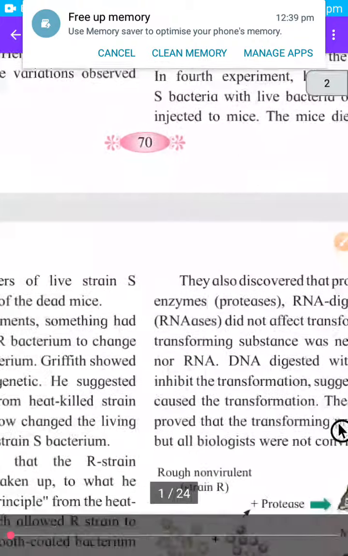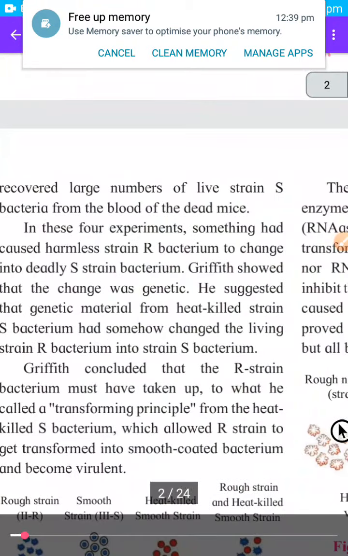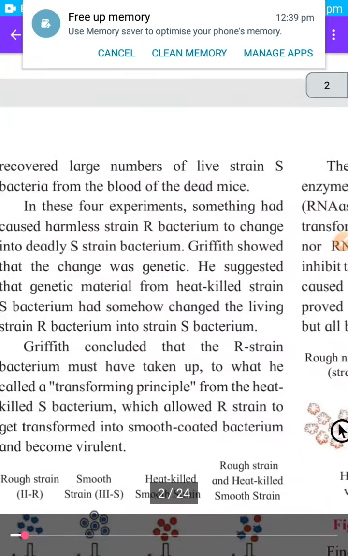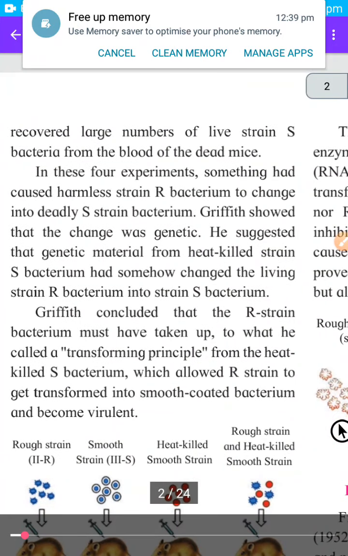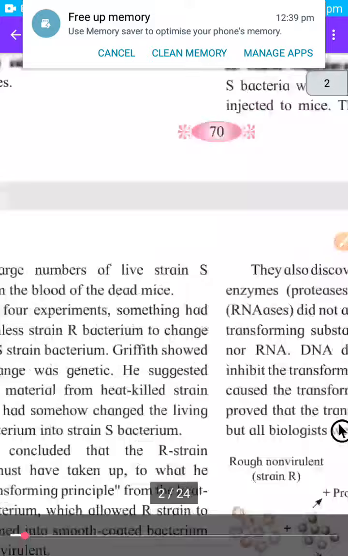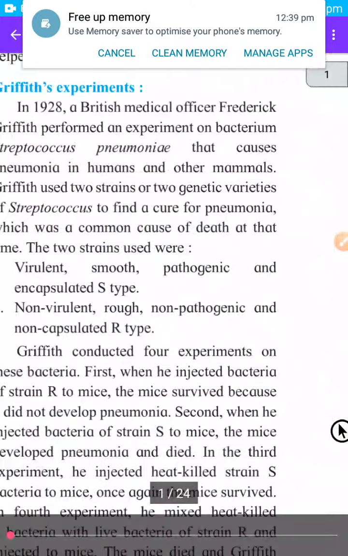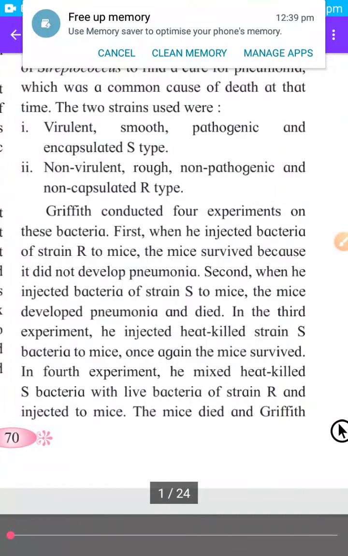The mice died and Griffith recovered a large number of live strain S bacteria from the blood of dead mice. So in this way, he carried out 4 steps. In the first step, he injected R type to the mice and mice survived because R type of bacteria were non-pathogenic, they do not cause pneumonia, so mice survived.